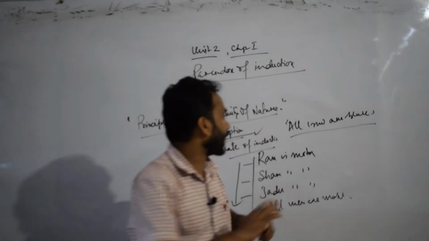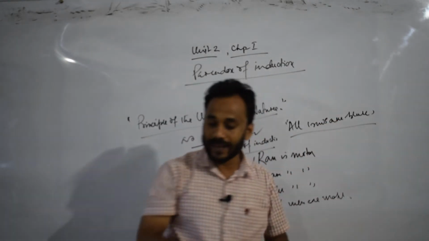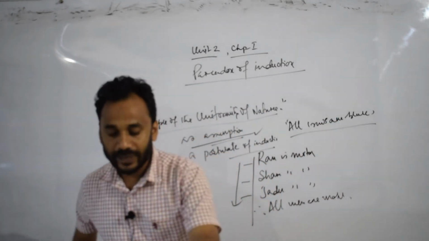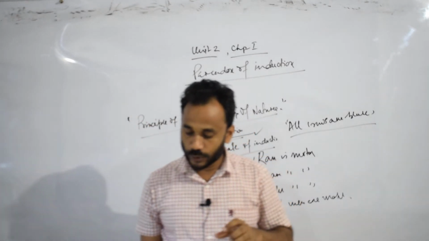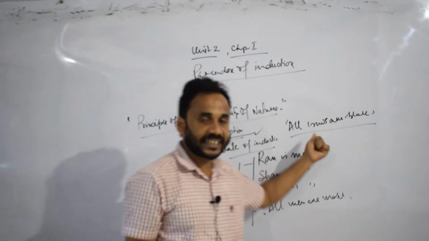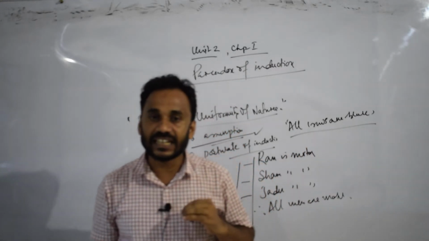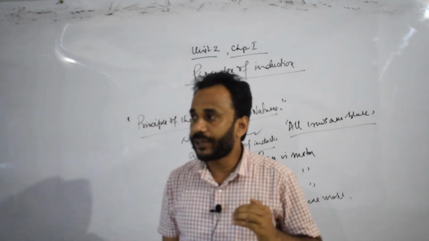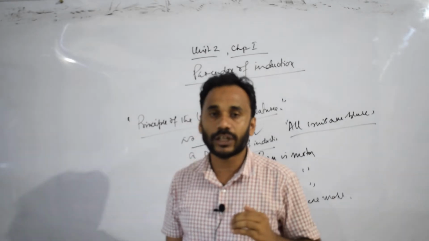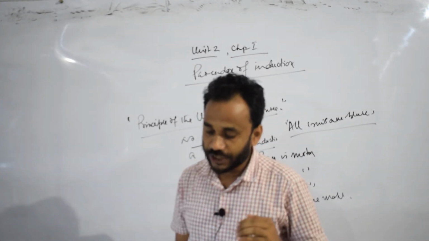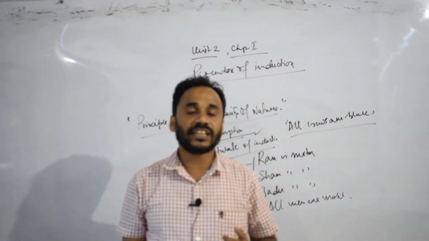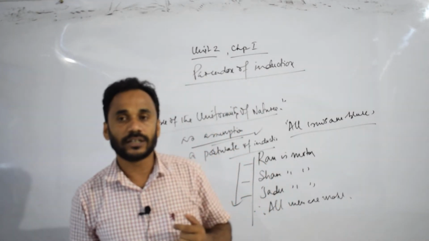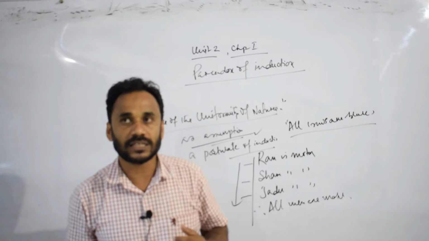Our experience about black crows remains uncontradicted. So in this regard, the principle of the uniformity of nature is based on uncontradicted or unscientific induction, or it is simple induction by simple enumeration.